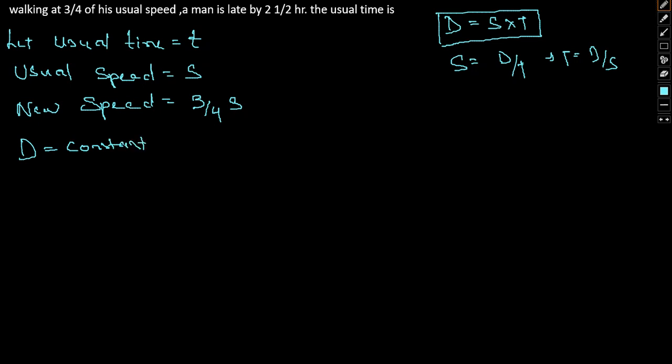So the new time will be given by t by 3 by 4 s minus the old time t by s, which in turn will give us the delay of 2.5, that is 5 by 2.